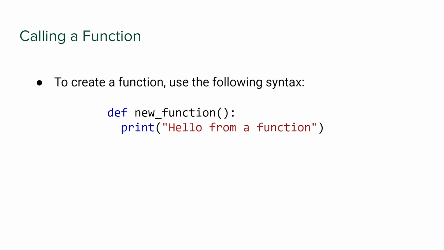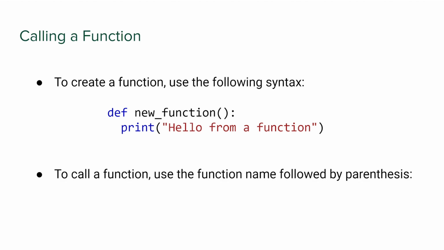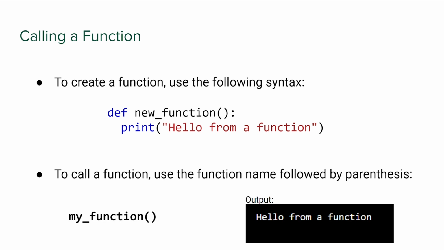Inside that function, again, indenting. Note that, because if you don't indent, then Python will just assume the function is empty, even if you have typed the print statement but it's outside the indenting. You indent it in, you have print, hello from a function. To call the function, you use the function name followed by parentheses, like that, my_function.